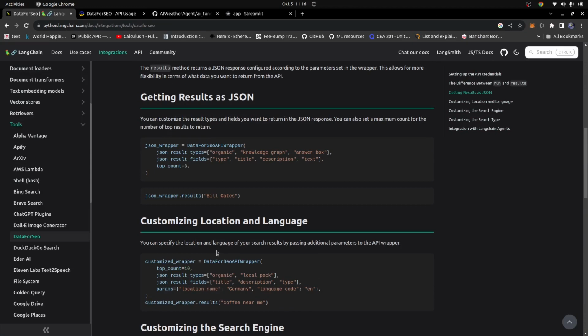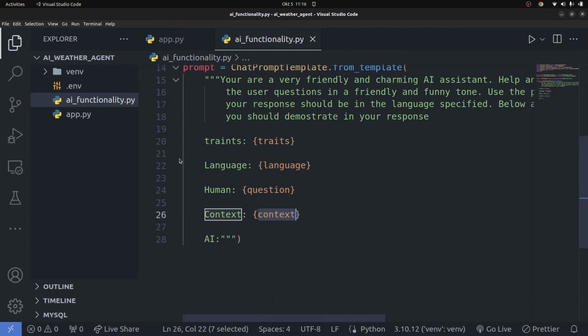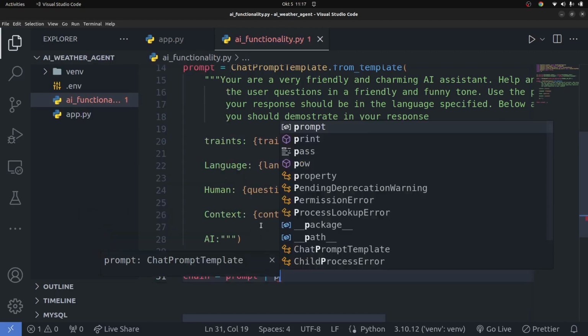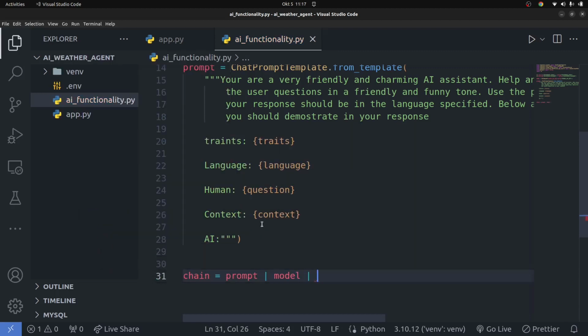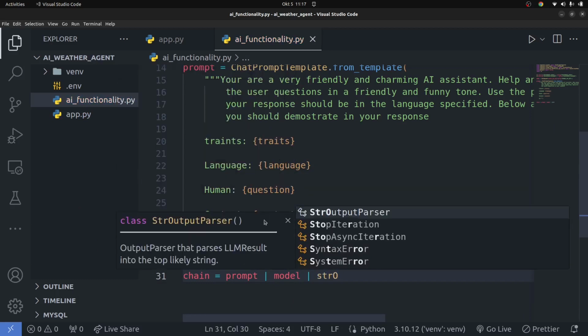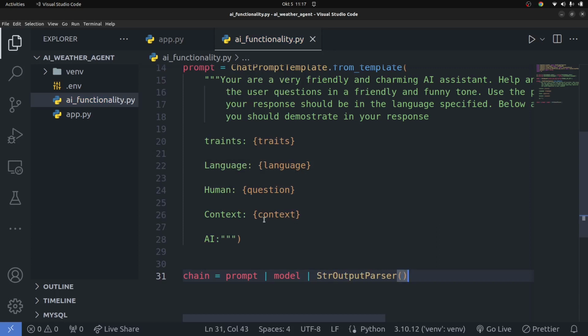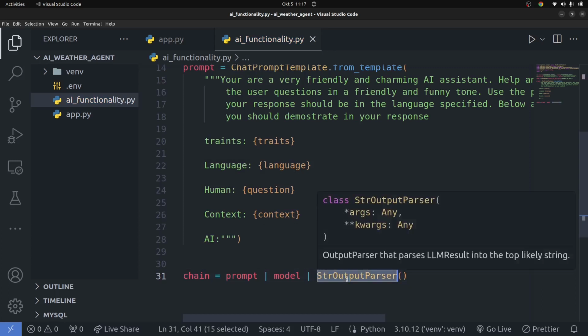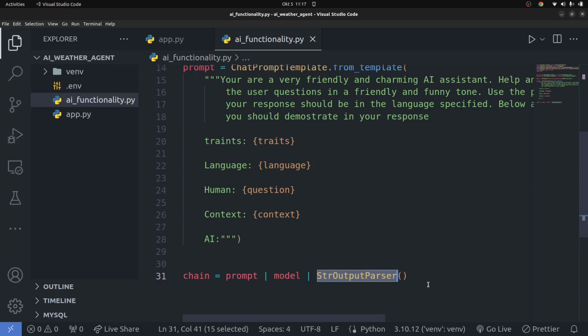Okay, so good. Let's see what else we need to do. We have the prompt, the model, and also the output parser. I'm going to use what's called LangChain Expression Language to create a chain. So chain is going to be equal to: you pass the prompt to the model, and once the prompt is formatted, you pass that to the StrOutputParser. Make sure you call that. I think it's a class. Yeah, that's basically it. That's all we need to do to create a chain right here.